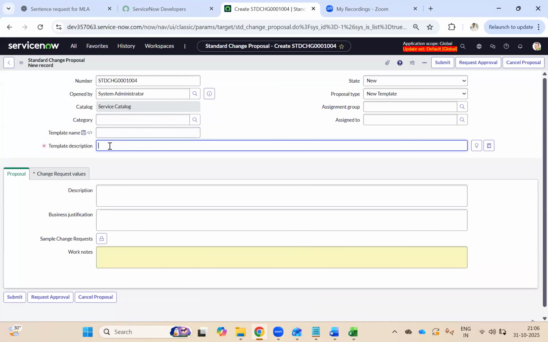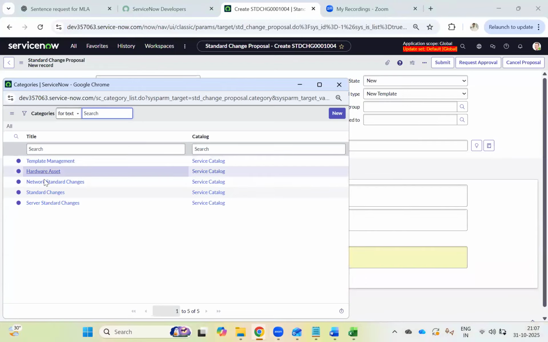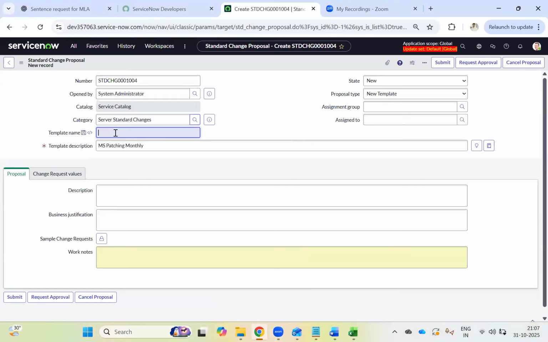I am going to create MS patching weekly. Normally it will happen monthly. So this is MS patching monthly. I don't need any category, but if you need a category, you can go ahead and select it, for example standard change, server standard changes. Template name, I can put MS patching.